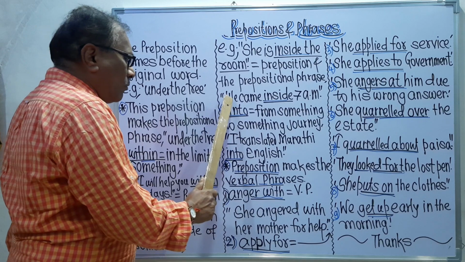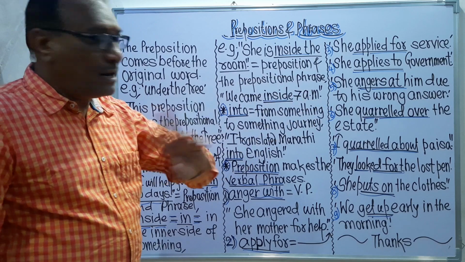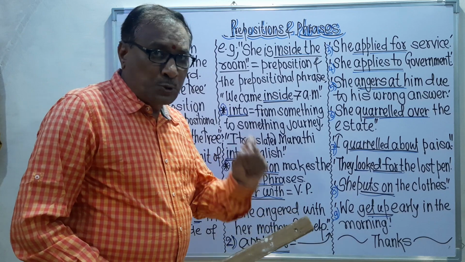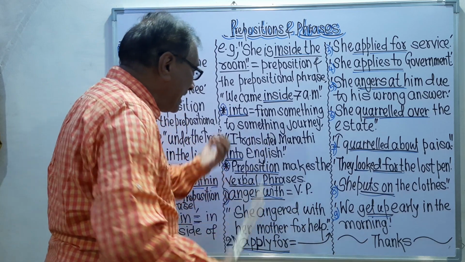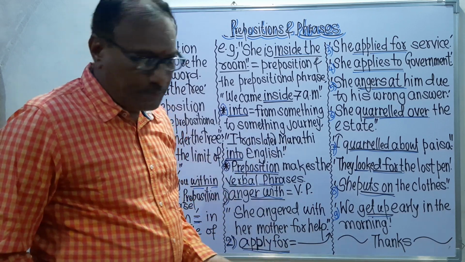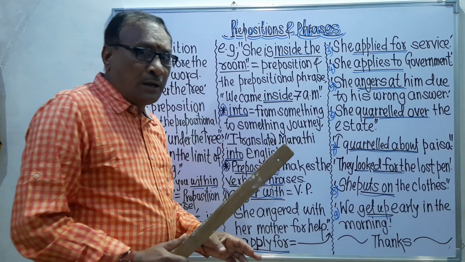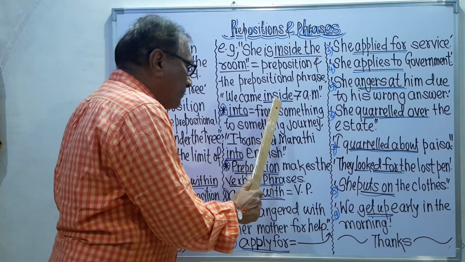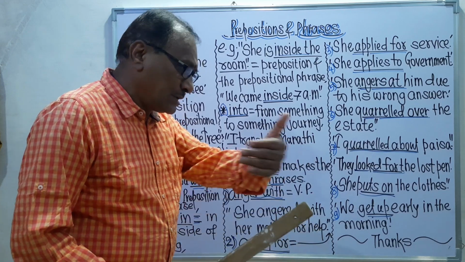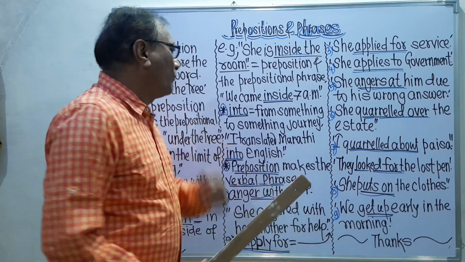The second example is, we came inside 7 a.m. Inside 7 a.m. means it was the time of 7 o'clock, and inside 7 o'clock means between that period we came. That is the explanation. So we came inside 7 a.m., or we can say we came within 7 a.m. Within 7 a.m. means here that is the limit. We can use it like this also.